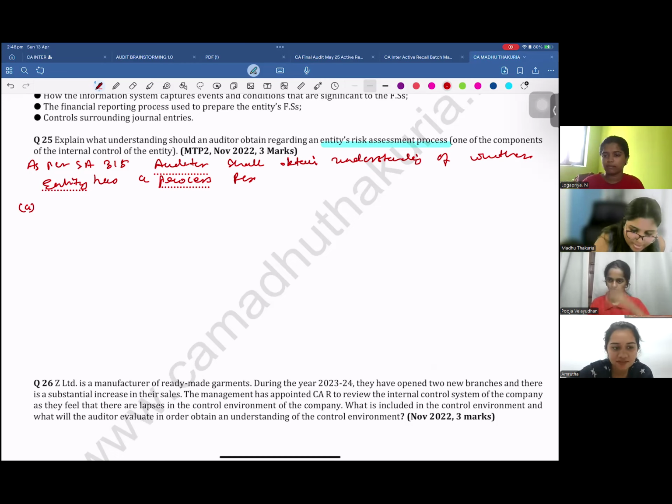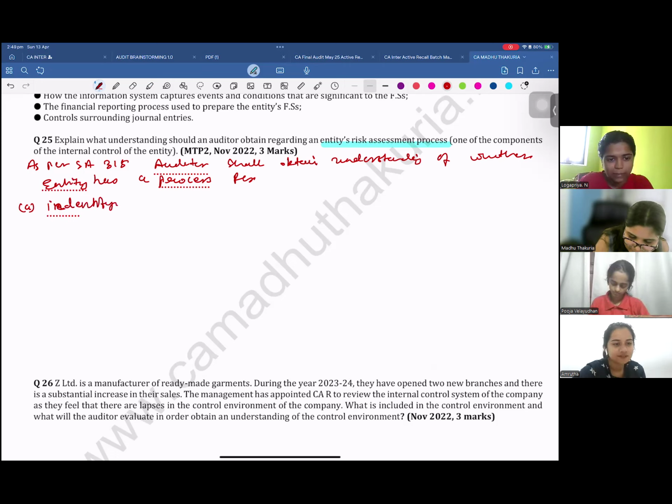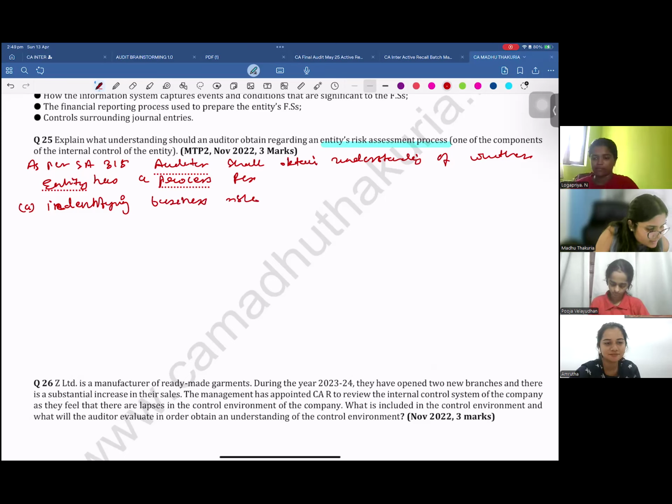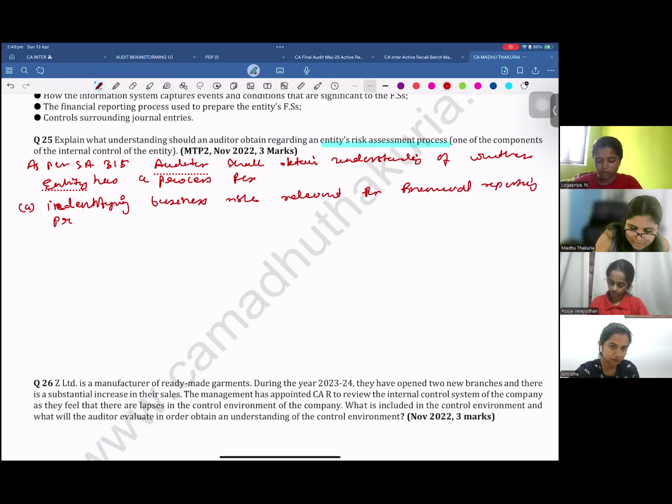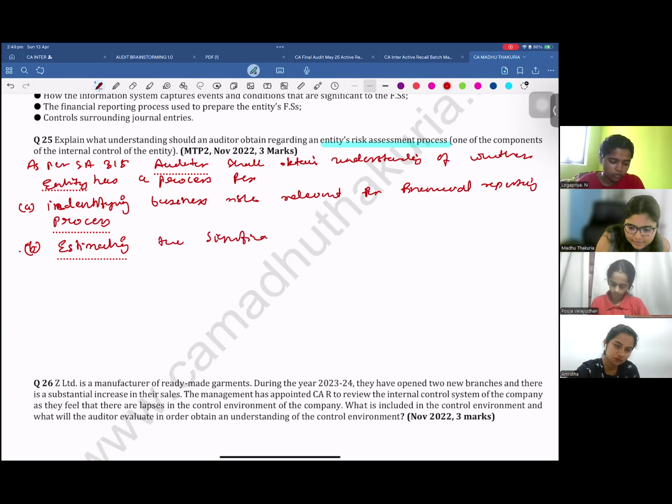Identifying the business risk. Whether the entity has a process of identifying business risk relevant for the financial reporting process. B, whether the entity has a process of estimating the significance of risk.